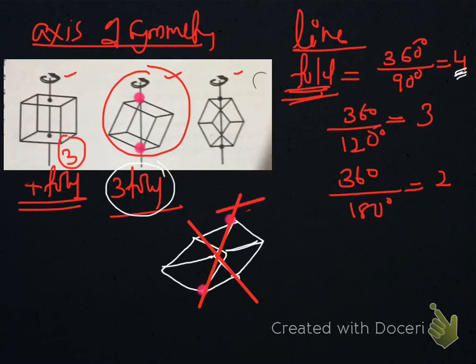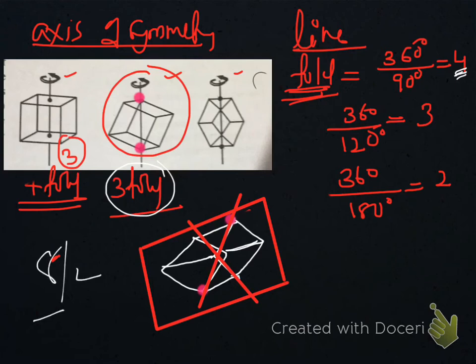Totally a cube has 8 corners. So 8 by 2 equal to 4 in number. So 3-fold axes are 4 in number.